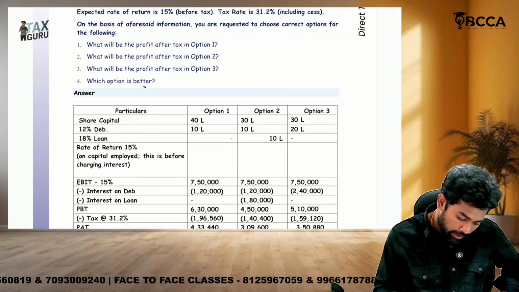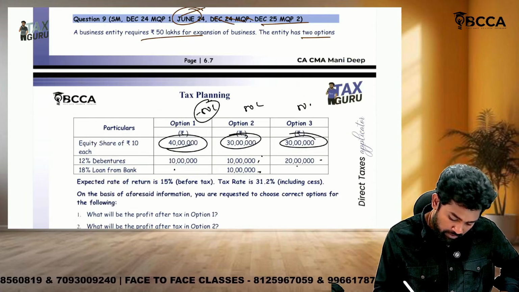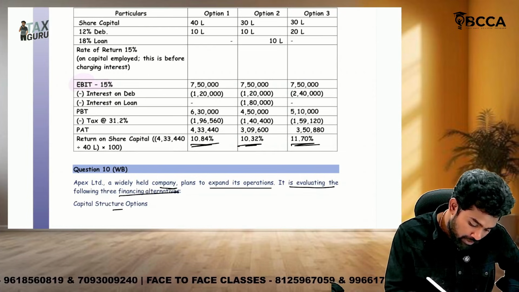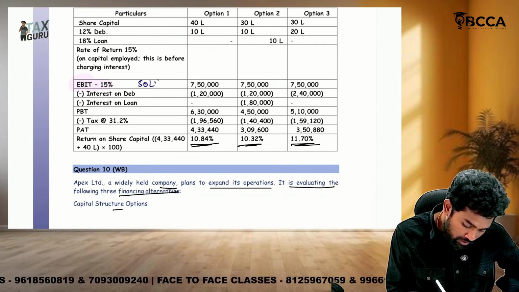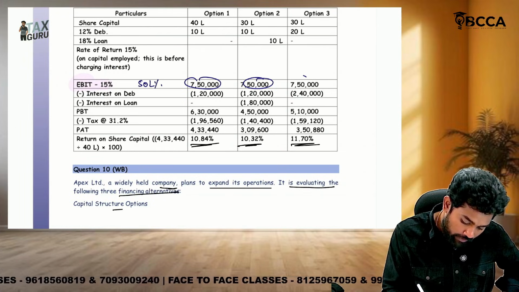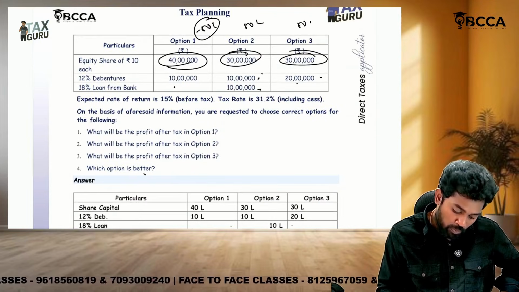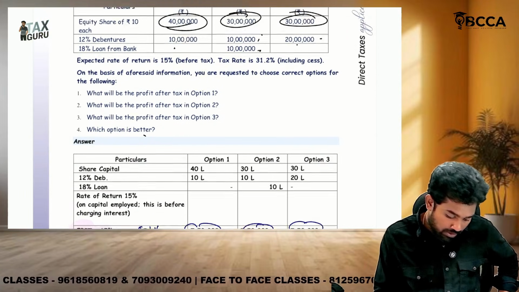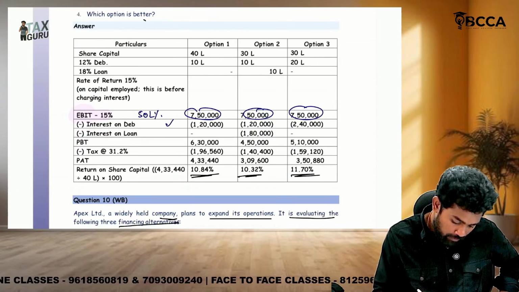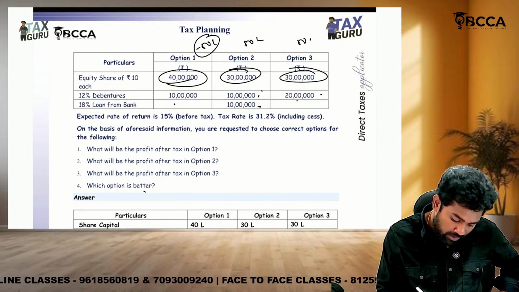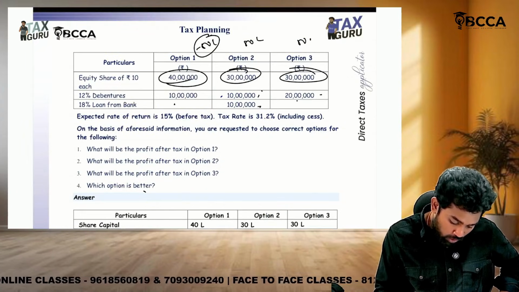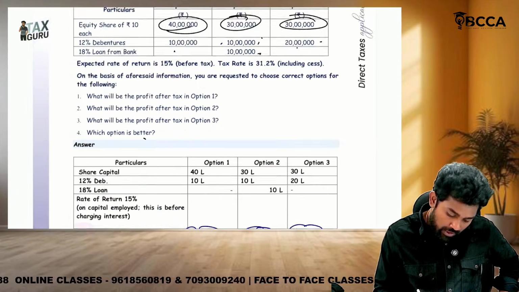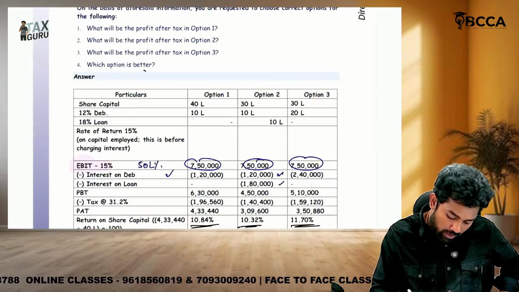What is the total capital employed in each option? 50, 50, 50. So, what is the earnings before interest and tax? Nothing but 50 lakhs into 7.5, 7.5, 7.5. Then in option 1, sir, only on 10 lakhs you will pay interest. 10 lakhs into 12% is 1 lakh 20. In option 2, you should pay interest on debentures as well as on loan. How much? 1 lakh 20 plus 1 lakh 80, total 3 lakhs. In third option, you will pay only on debentures, 2 lakh 40.